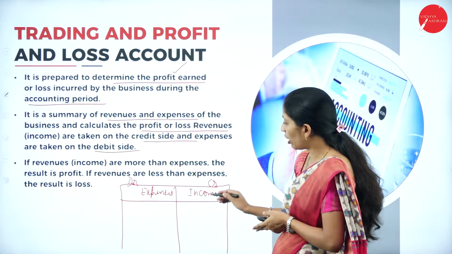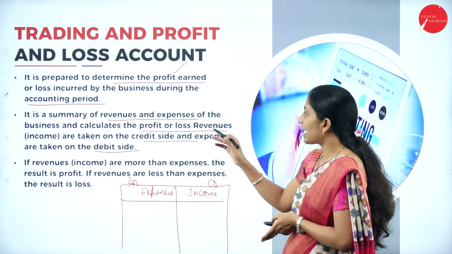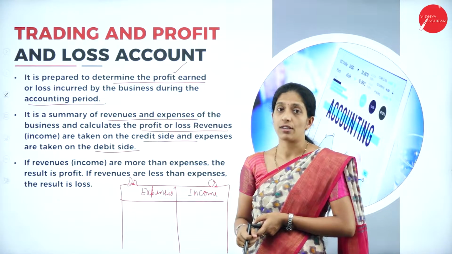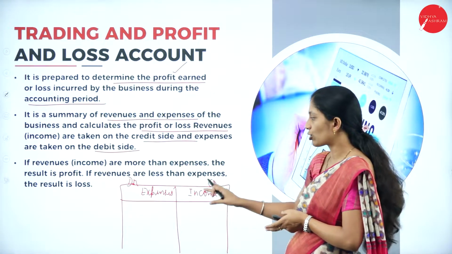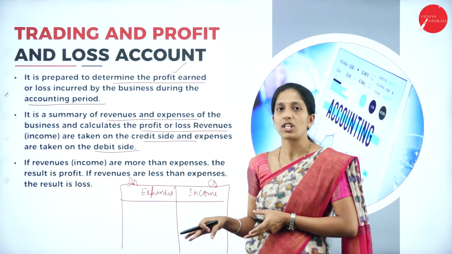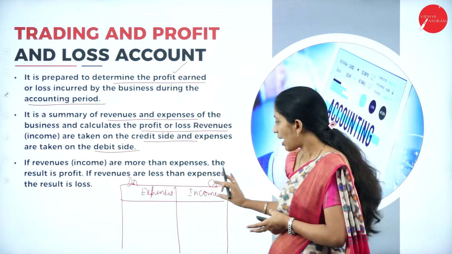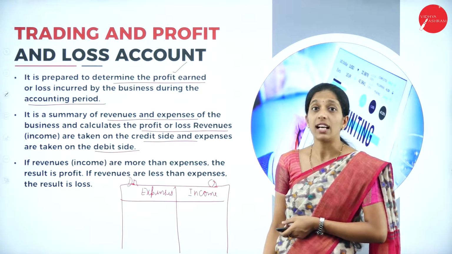It is a summary of income as well as expenses of a particular business, and it calculates the profit or loss. The main intention is to calculate the profit as well as the loss in that particular financial year, where all the expenses are recorded on the debit side and all the incomes on the credit side.